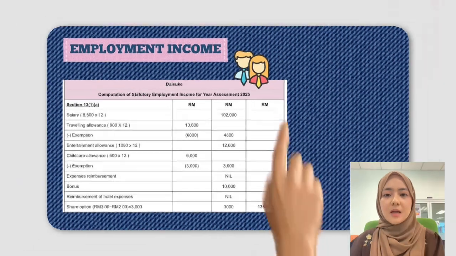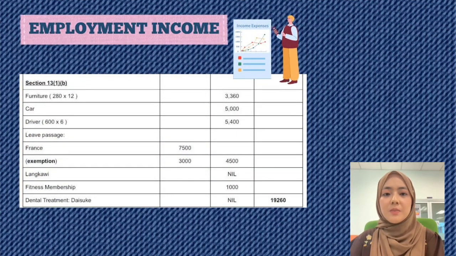RM135,400. Next, under Section 13, Subsection 1, Paragraph B, benefit income includes furniture, company cars, driver, lift passage, and fitness membership. The Langkawi lift passage and dental treatment are exempt from tax. Therefore, the total benefit in kind is RM19,216.